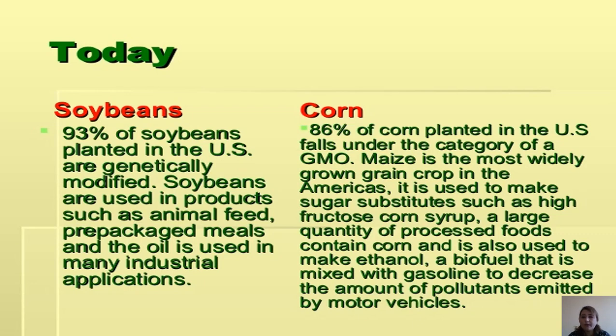Maize is the most widely grown grain crop in the Americas. It's used to make sugar substitutes such as high fructose corn syrup. A large quantity of processed foods contain corn, and it is also used to make ethanol, a biofuel that is mixed with gasoline to decrease the amount of pollutants emitted by motor vehicles.